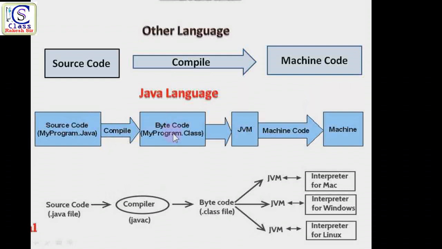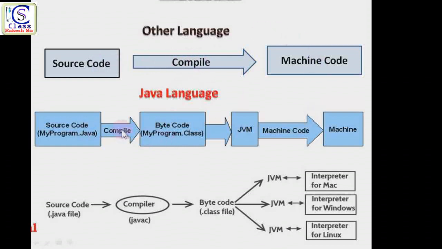And why are we converting the source code to byte code here? This compiler and that compiler are different, because this one is a Java compiler. The Java compiler always converts source code to byte code, but in other languages the compiler converts source code to machine code.